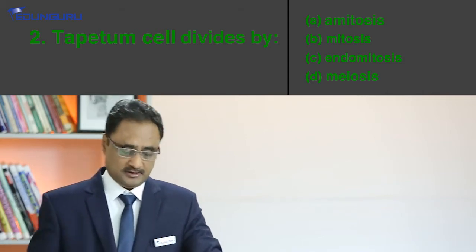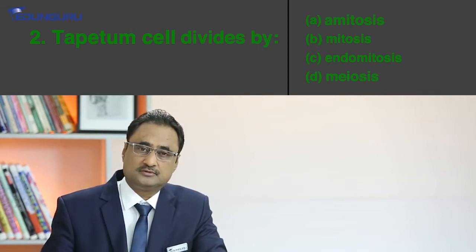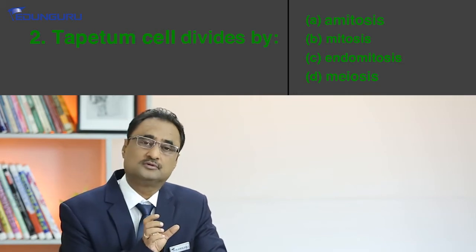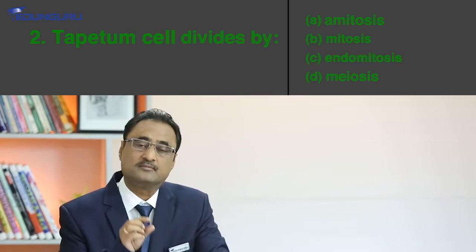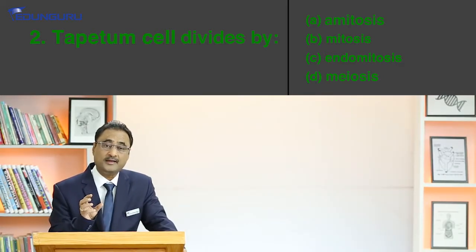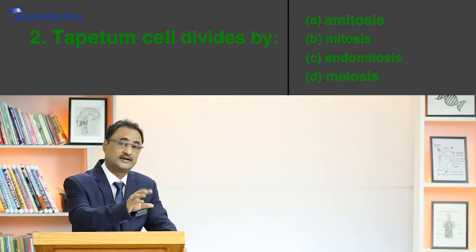Okay. Now just to understand that, the entire covering of the developing microspores, the nutrition needs to be provided by one or other layer, and that particular role has been assigned to the tapetum. Why?